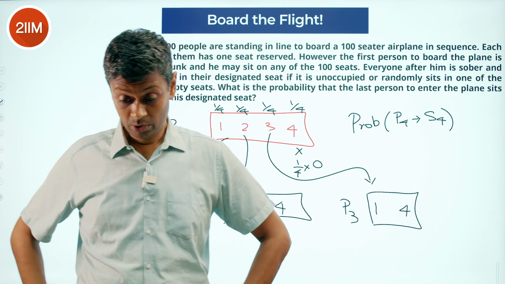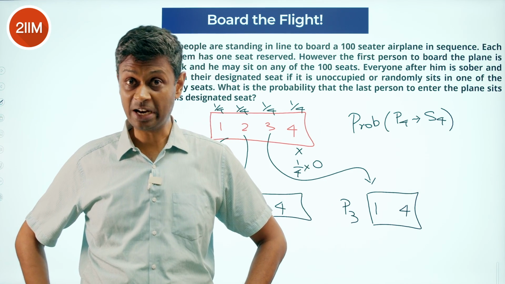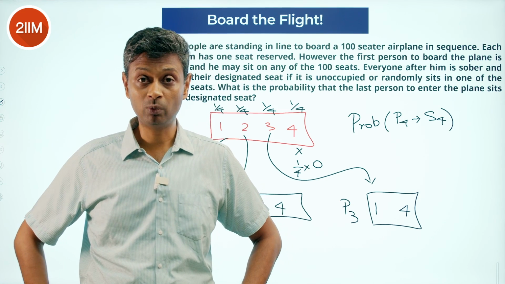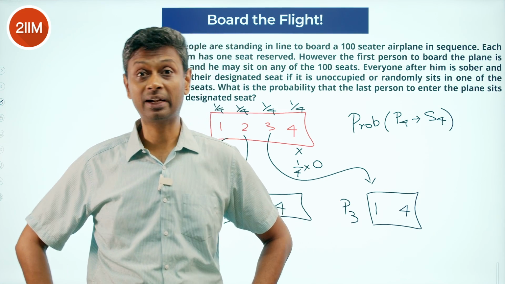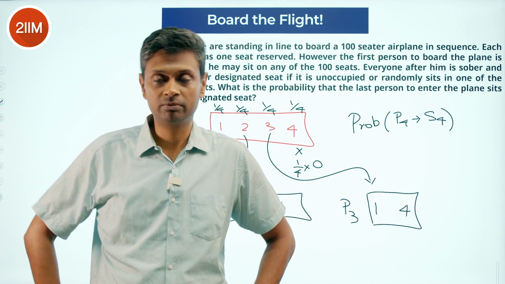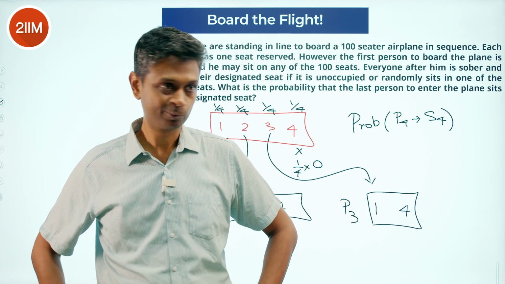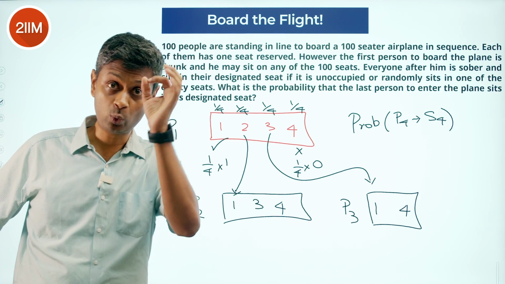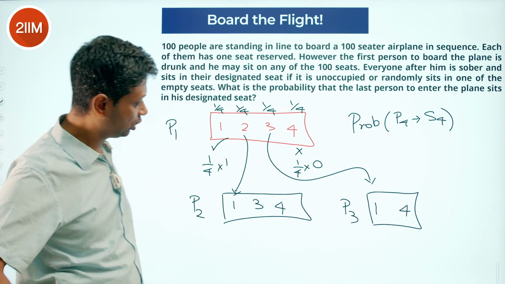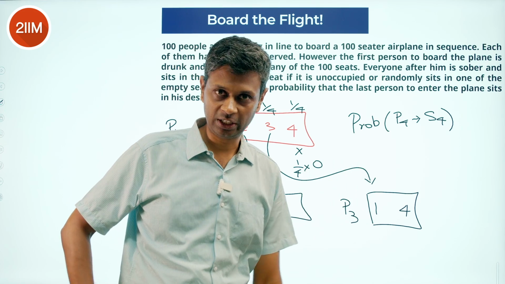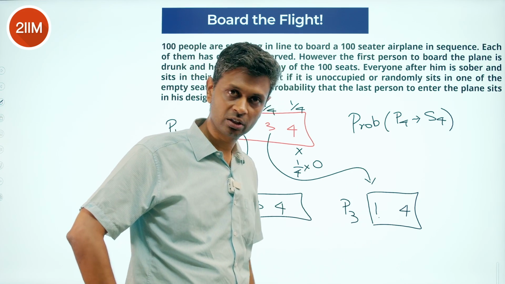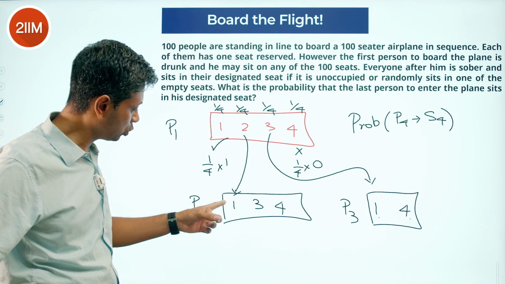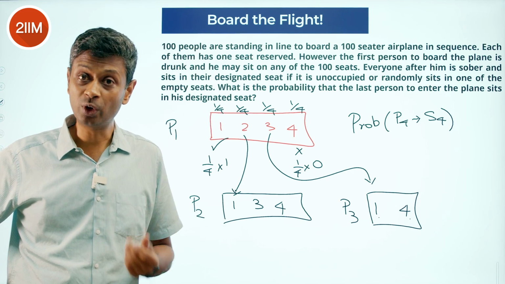P3 comes, looks at person 1 sitting there, pain. And then P3 says, hey, I have 2 choices available, 1 and 4. I'll take either one of them randomly. Whichever works, I'm through. Happy with that. And now, P2 could go to 1, 3 or 4 with equal likelihood. P3 could go to 1 or 4 with equal likelihood. This works. This doesn't work. P2 goes to 1. It works automatically.